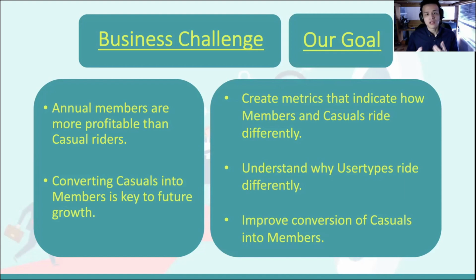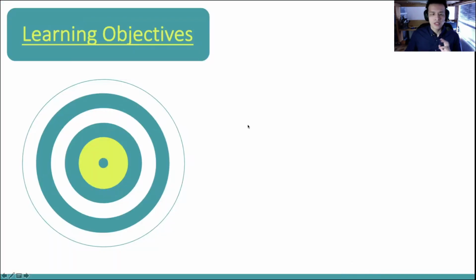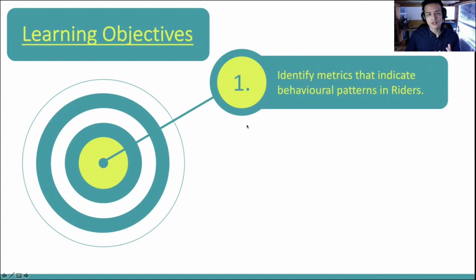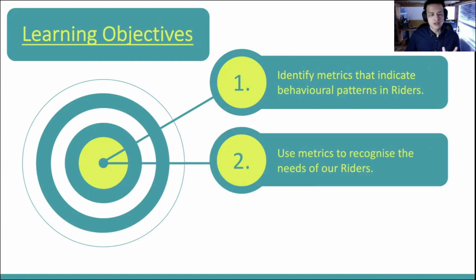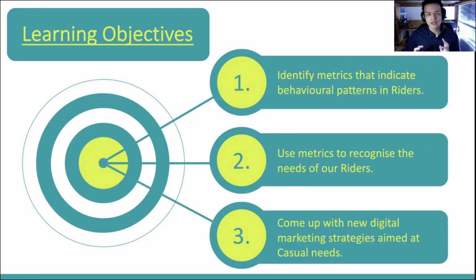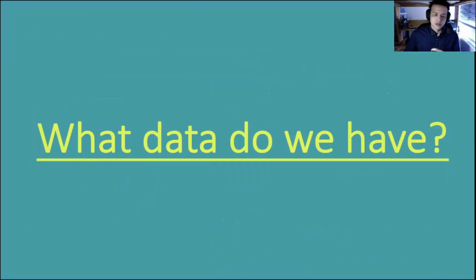Therefore, our goal is to create metrics using the last 12 months' worth of historical data that will indicate differences between casual and member rider behavior, which will help us improve the conversion of casuals to members in next year's digital marketing strategies. By the end of this presentation, I'll have explained the metrics that we can use to identify behavioral differences between casuals and members, the differences in the needs between casuals and members who use our Cyclistic services, as well as how the casual needs can inform new digital marketing strategies aimed at improving user type conversion. With our objectives confirmed, how about we take a look at the data?